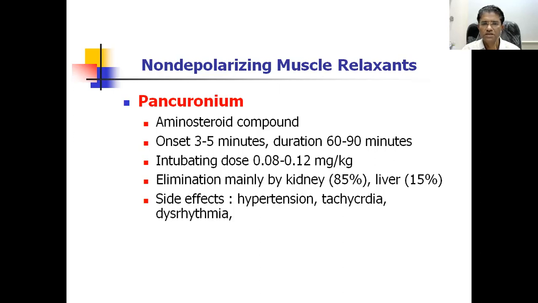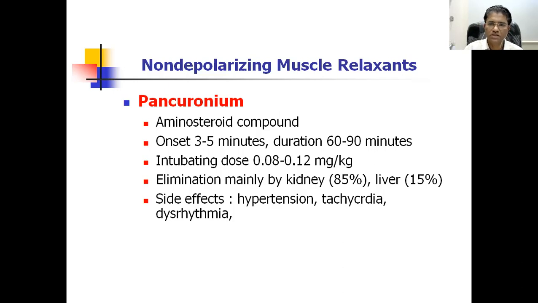It may stimulate the vagal nuclei because they are nicotinic in nature. And initially, because of the mimicking action of acetylcholine, it may stimulate the adrenal gland. The adrenaline is poured out, and it may produce hypertension, tachycardia, and dysrhythmia.